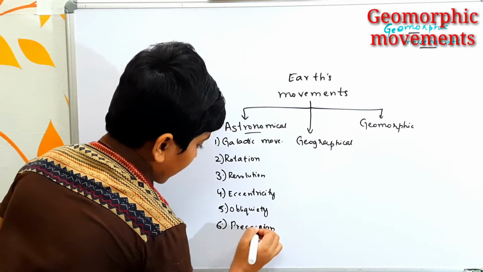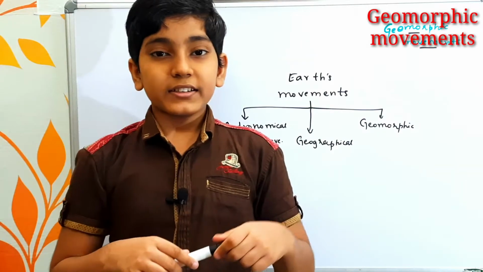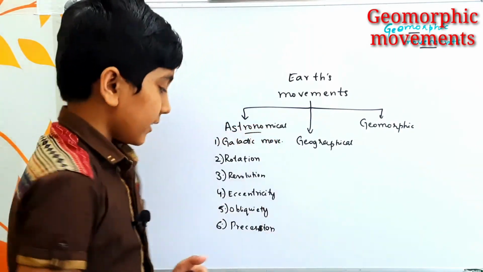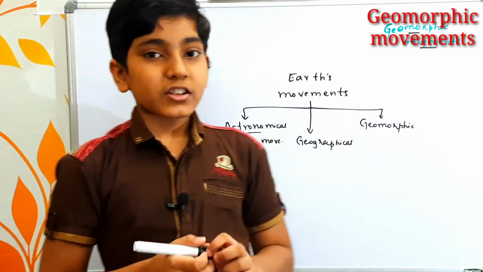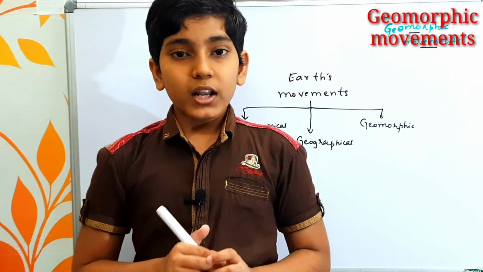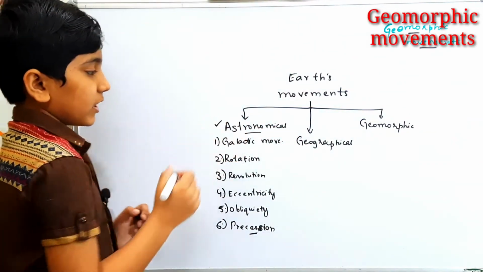Precession is nothing but the wobbling of the Earth around its own axis. That means if we consider this as the Earth's axis, the Earth moves in this way. During the process of precession, we can find the equatorial bulging and the polar flattening during the equinox. So that is about the astronomical movements.